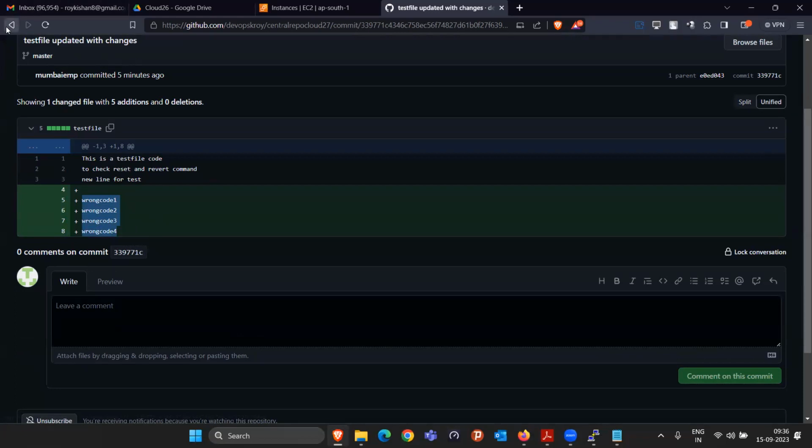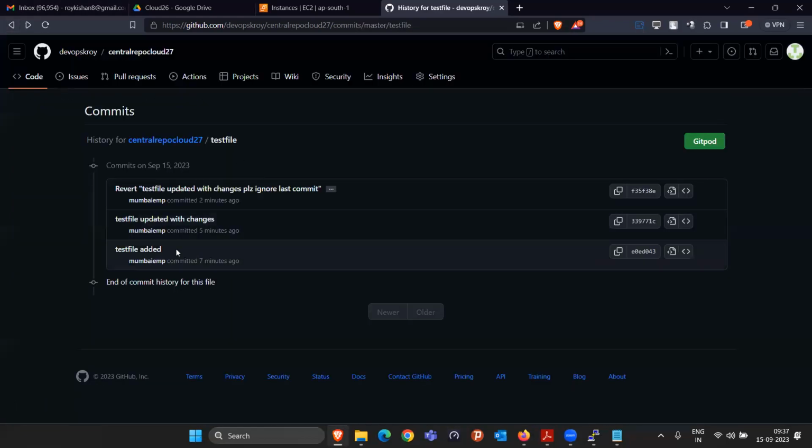So whenever you have done something wrong and committed it, git revert can help you do everything again and go back to the previous state. But if you are thinking that you will be able to delete the history from here, that is not possible.